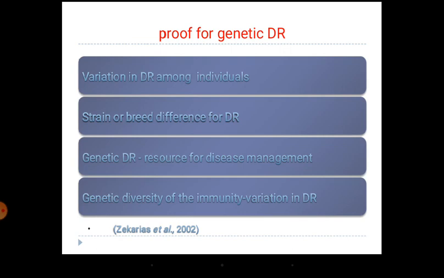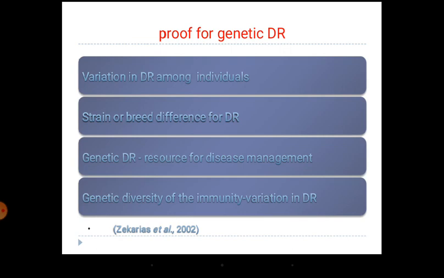In the same way, there is strain or breed difference also for disease resistance. You might have observed some diseases, like the present example itself, coronavirus, which affects only human beings. All cattle, buffalo, sheep, and goat are enjoying, so they are not getting the corona infection. There is a genetic difference with respect to the receptors also. Pathogens target the specific cells of specific species, and attack only the specific cells of a particular species.